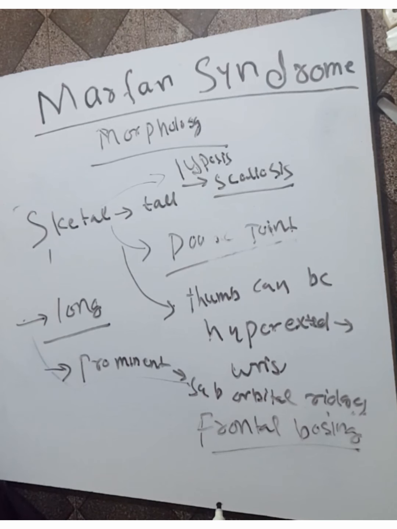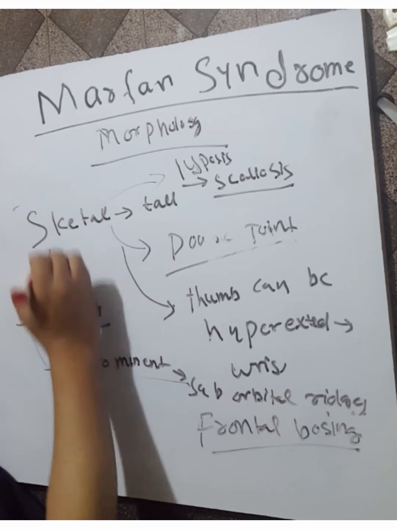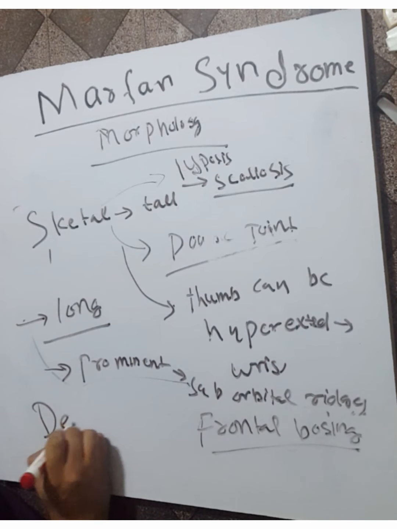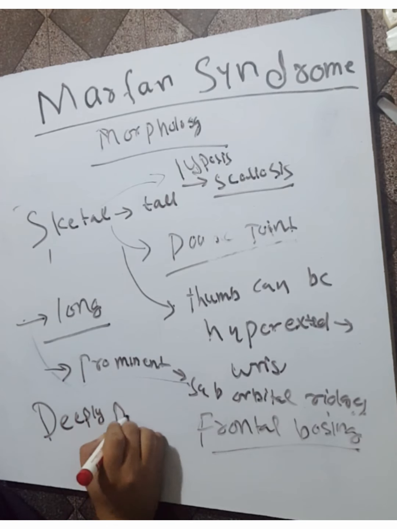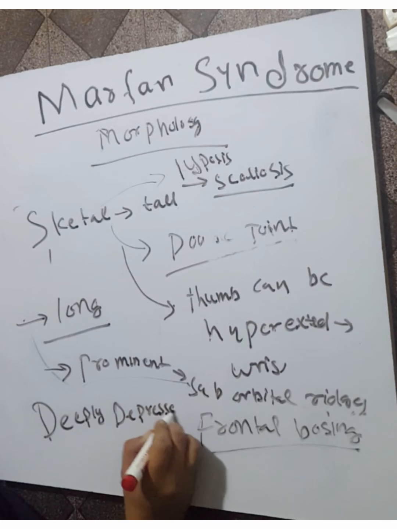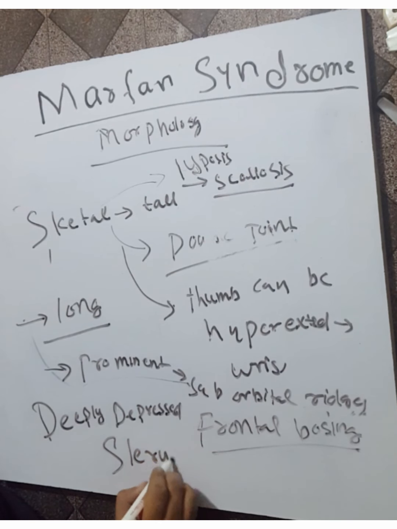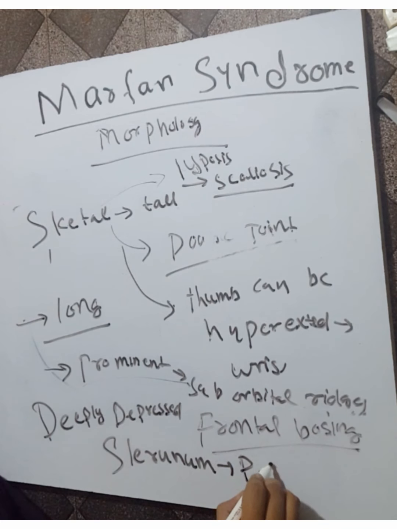They have a deeply depressed sternum, and this condition of deeply depressed sternum is called pectus excavatum.